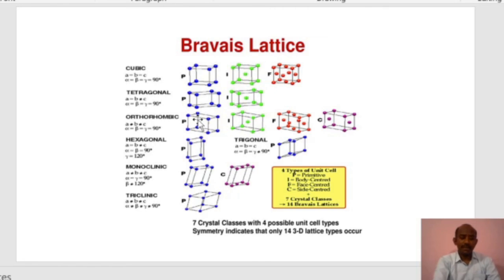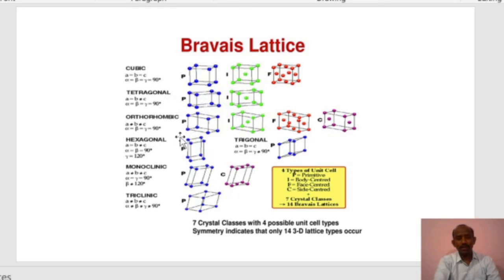In Bravais lattice, there are 14 crystal system. So in 14 crystal system, the cubic has 3 system, that is primitive, body centered, face centered. In tetragonal, we have 2 types, that is primitive and body centered.